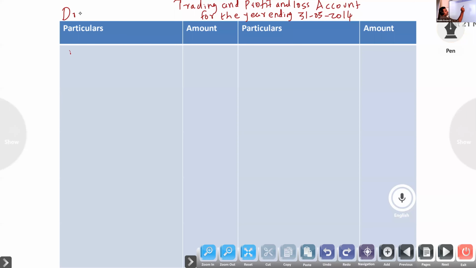Debit, credit, because for the format you will get a mark in the board exam. To opening stock 50,000. Next, to purchases. In the credit side, any return? No return. Only sales return is there. So 3,50,000.